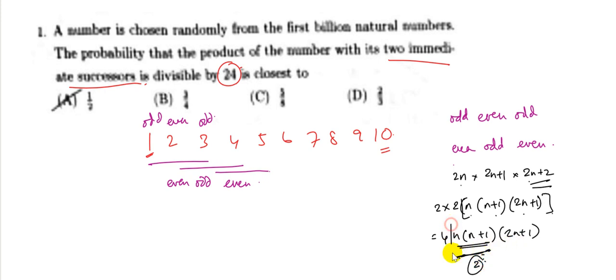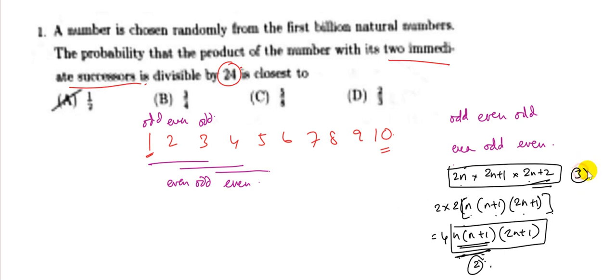So the entire product should be divisible by 2, and it should also be divisible by 3, because out of any three consecutive integers, one number is divisible by 3. So this is divisible by 3, and this is divisible by 4 into 2. This combination will always be divisible by 3 into 4 into 2, which is 24. So if I have this combination, it will always be divisible by 24.